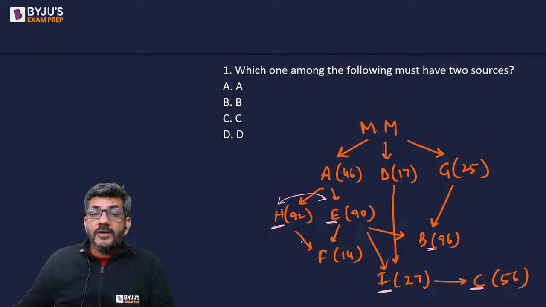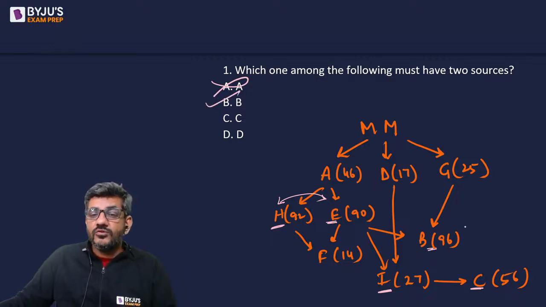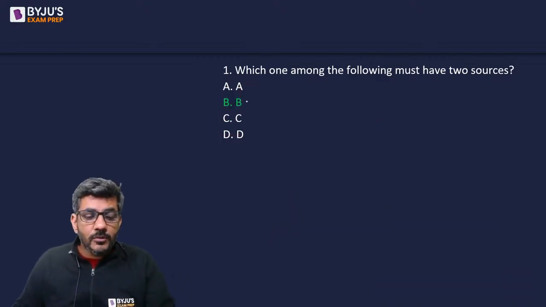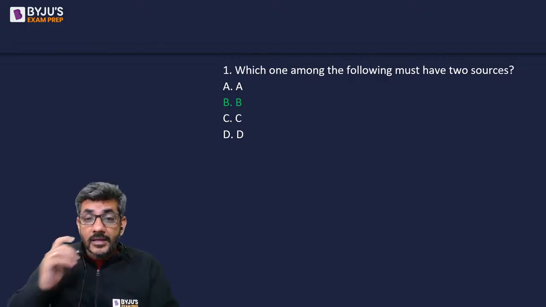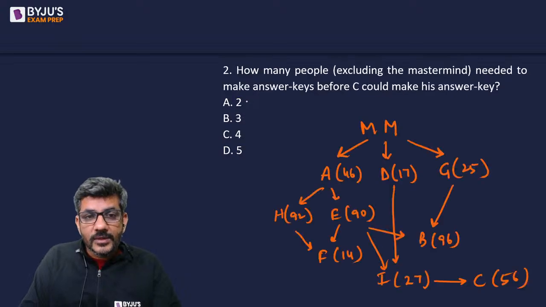Which one among the following must have two sources? Does A have two sources? No. Does B have two sources? Yes. Does C have two sources? No. Does D have two sources? No. So B is the person who must be having two sources. So my answer for question number 1 is option B. Then question number 2.